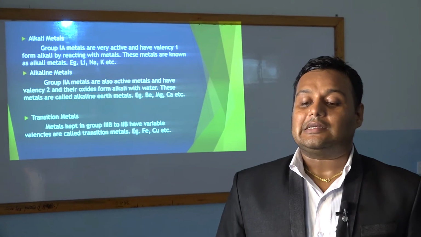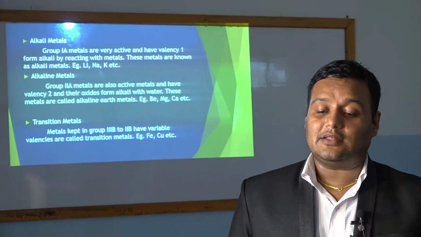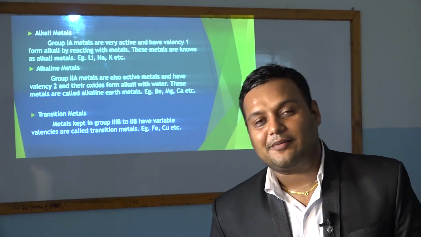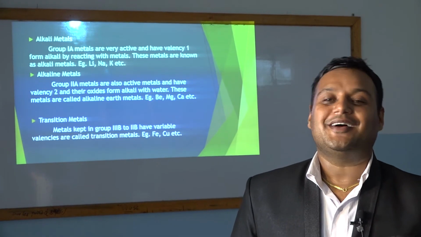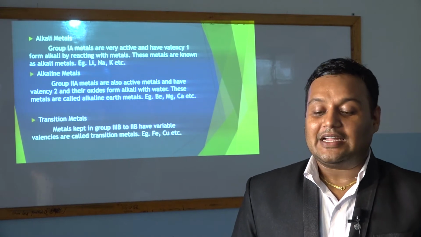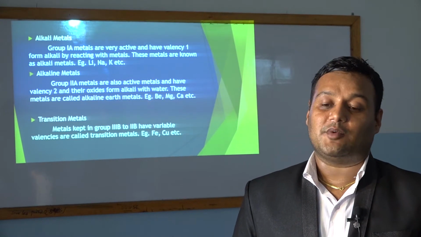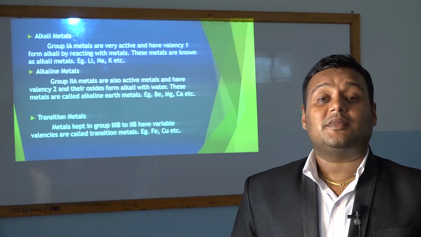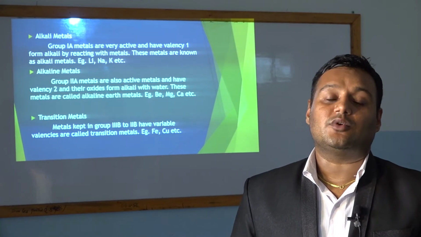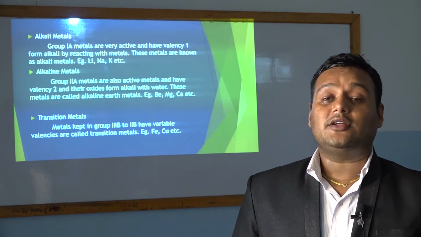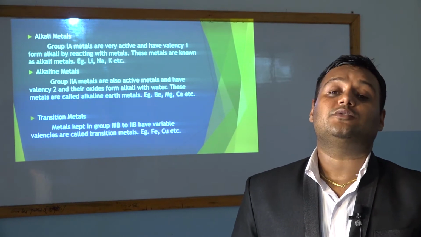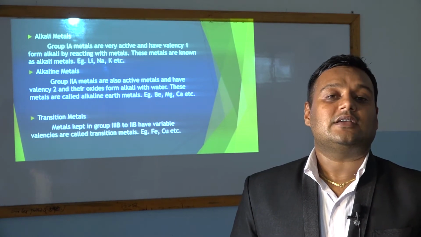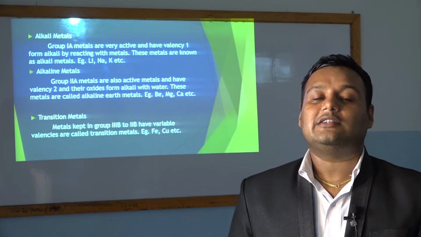Okay, now see my students, see the definition of alkali metals. We have just now learned what metals are and the names of metals. Now the new thing here is alkali metals. We know that metals lie in different groups. According to the group, the valency and their nature, metals are also classified into some different definitions.